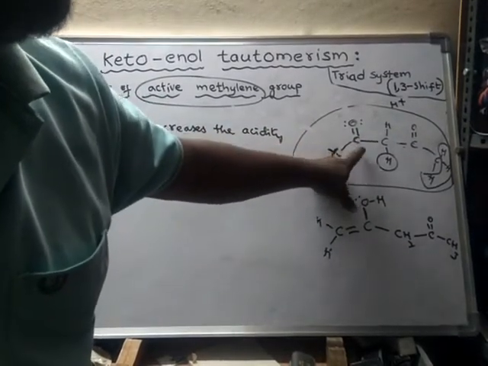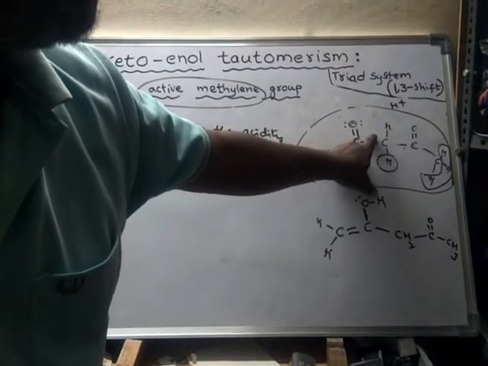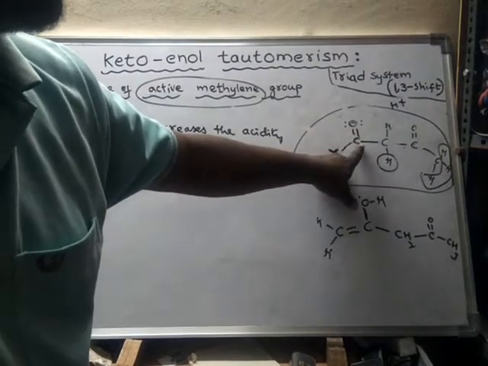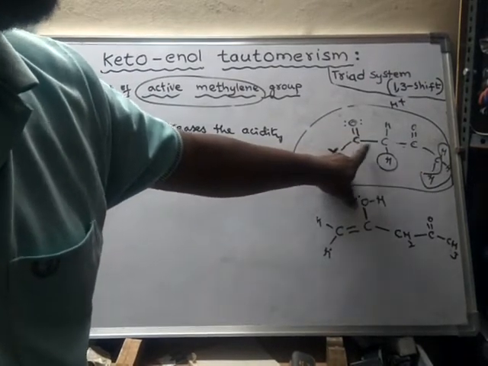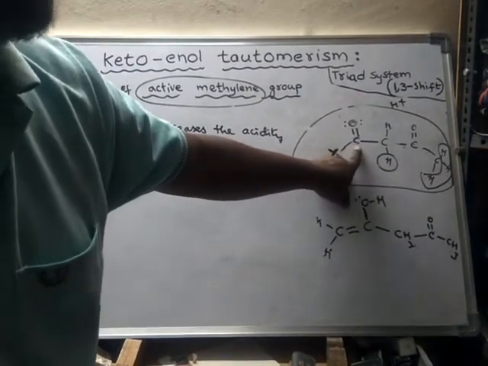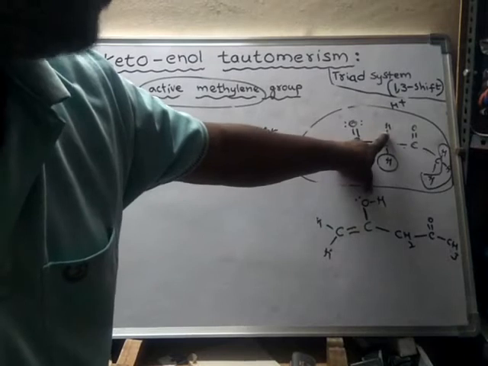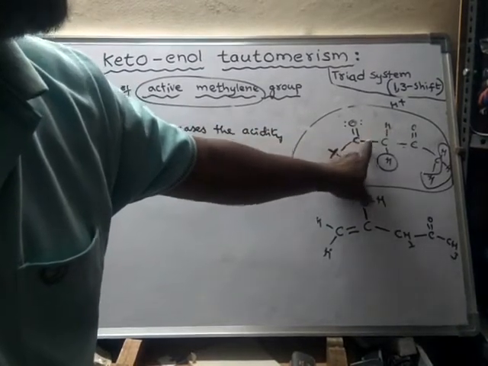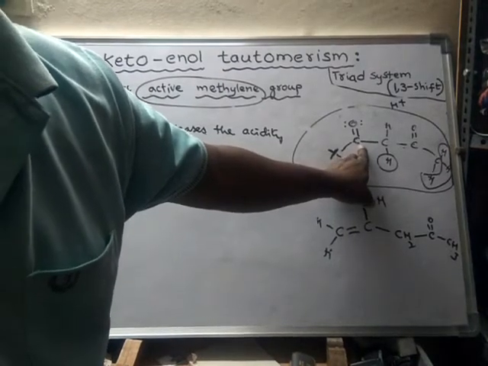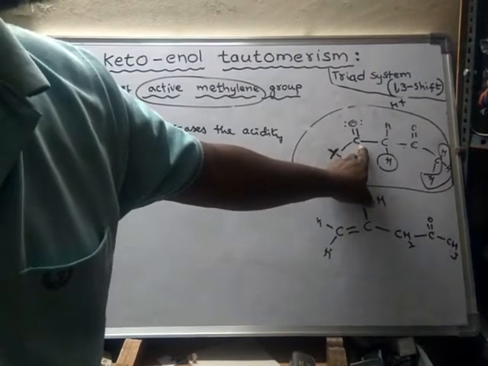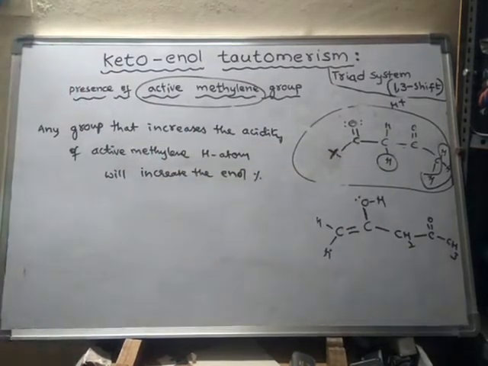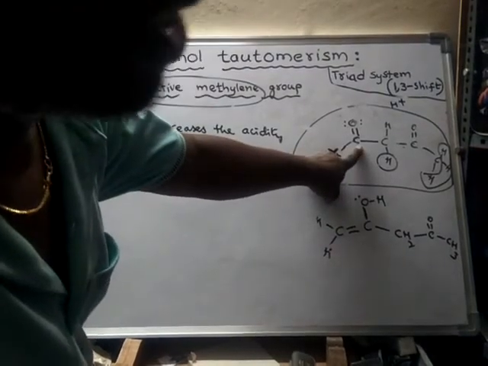If it is having more positive charge, this bond will shift fast and this hydrogen will become a more acidic hydrogen. Suppose this carbon is having less positive charge on it, in that case what happens? These electrons cannot be attracted by this carbon because less positive charge is there. With a lesser magnitude of positive charge, the electrons cannot be attracted to that extent. Suppose it is having more positive charge, what happens?